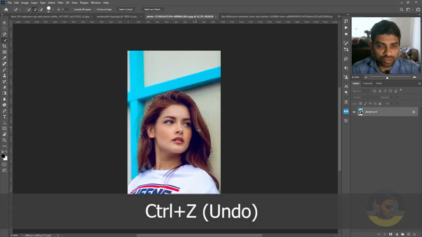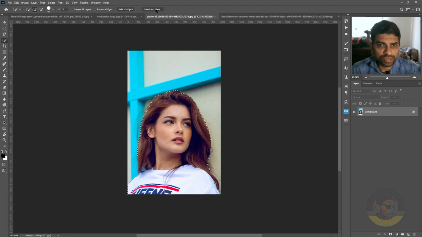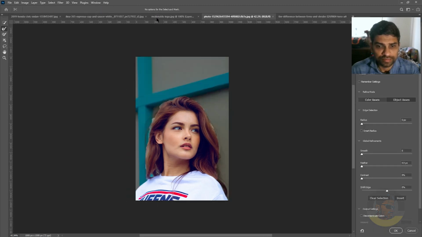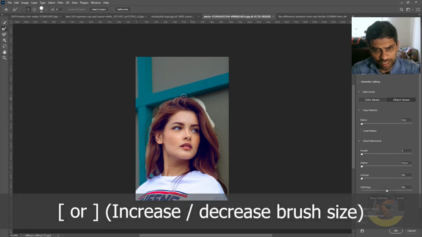So I will press Ctrl Z, and the best method here is to go to Select and Mask and refine the hair using this tool, the refine edge brush tool. Increase the brush size and paint over the edges of the hair.